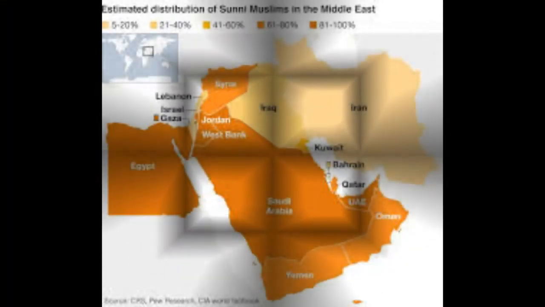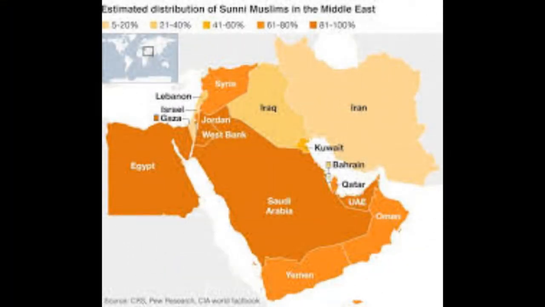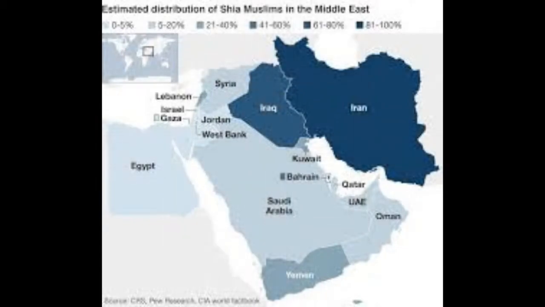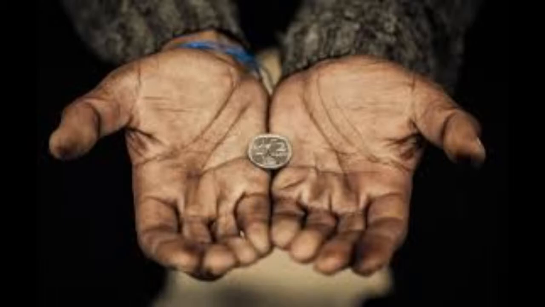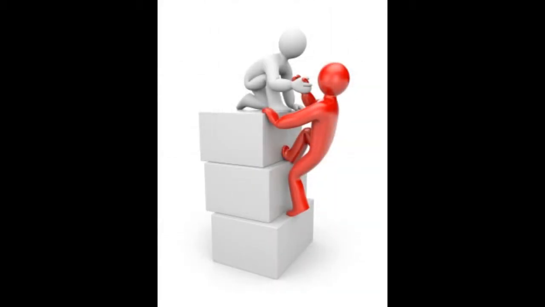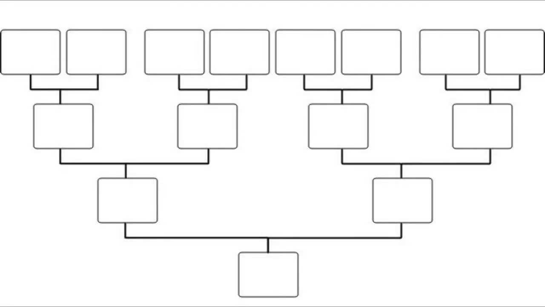The Sunnis make up more than 90% of the Muslim population in Saudi Arabia and are usually part of the middle or upper class. They elected Abu Bakr, a community leader who will continue their prosperity and was elected by his fellow Muslims. The Shias make up more than 90% of the Muslim population in Iran and are usually very poor. They chose Ali Talib, Muhammad's cousin, as they wanted a family member of Muhammad to be the new caliph. Being poor, the Shia believed in a religious leader who will be able to support them through hard times, and that the caliph should be chosen through family lineage.